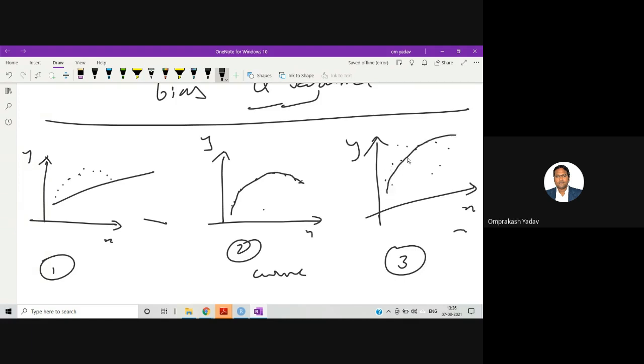A few points are on the line and a few are here and there. This line does not fit all the data, and most of the data is above that particular line.